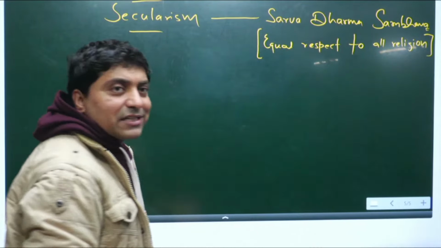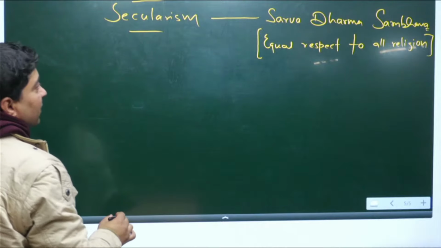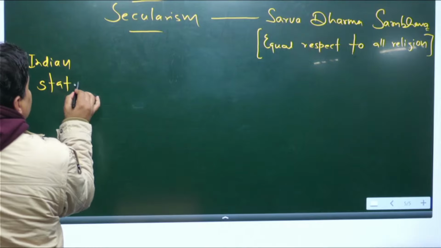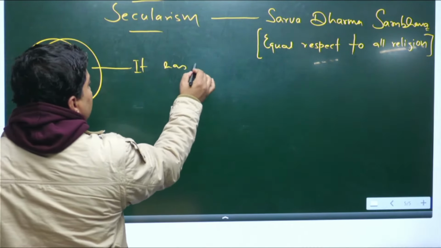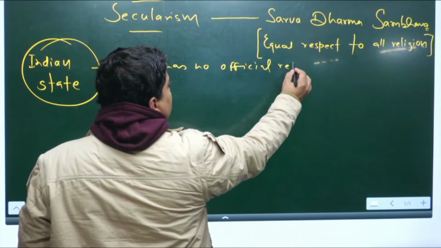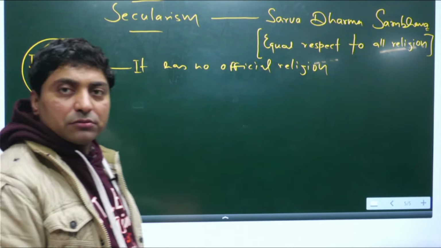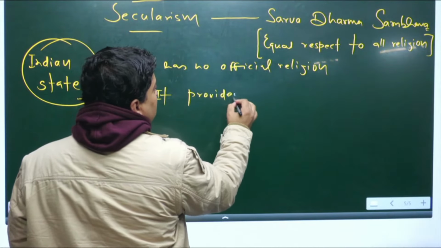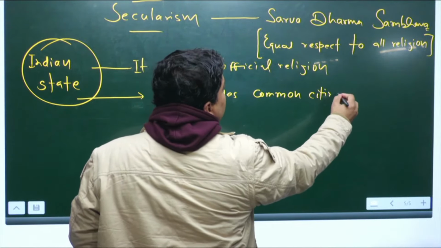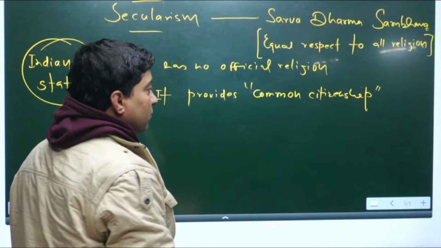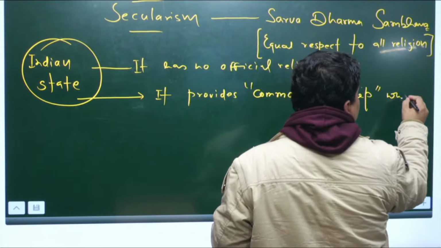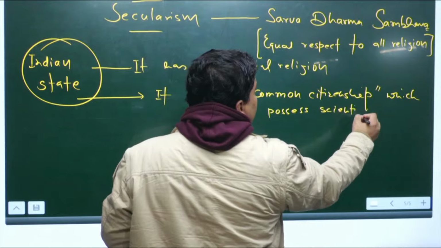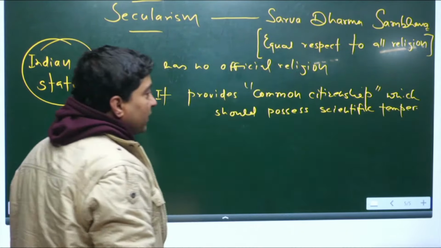Or religion, in the Indian case, right. If you look at the Indian state, it has no official religion, right, and basically it provides common citizenship, which has scientific temper, which should possess scientific temper, right. For example, what is common citizenship?